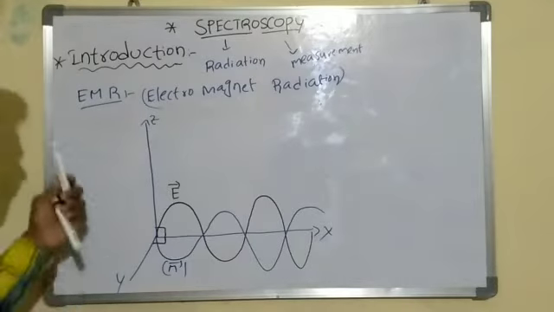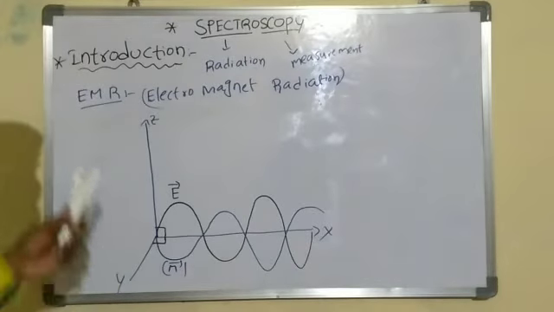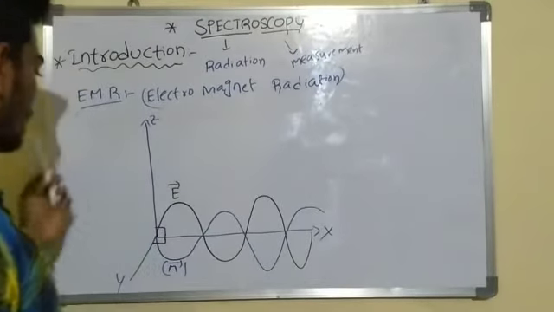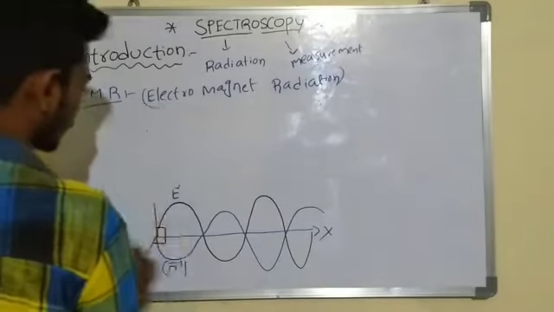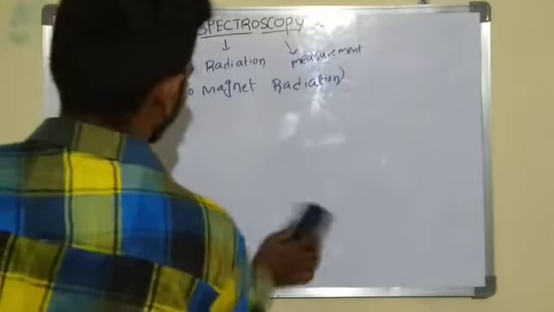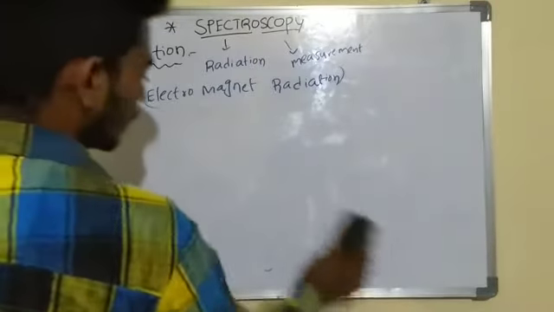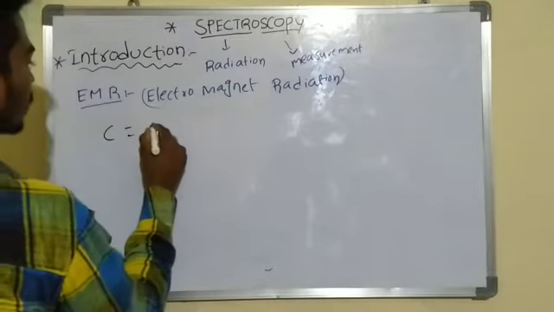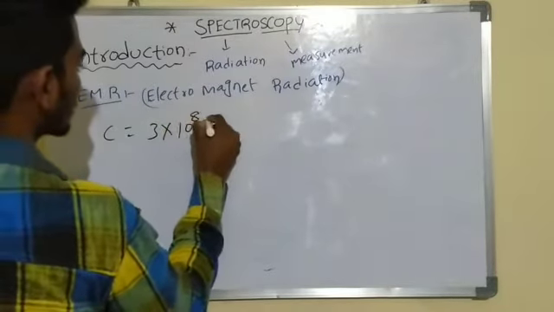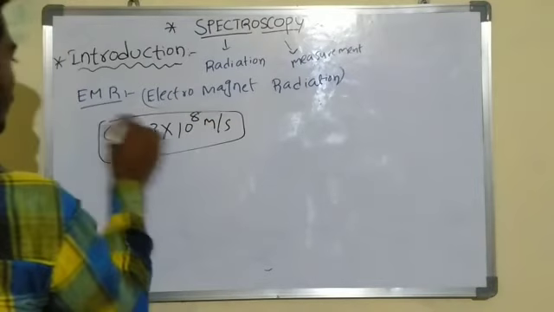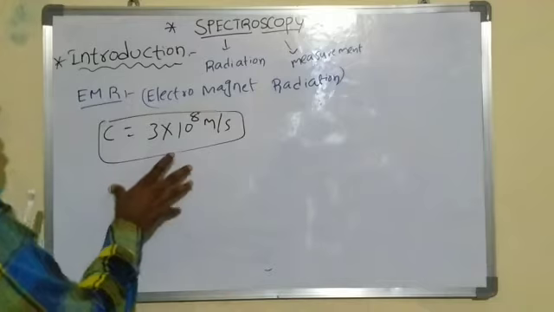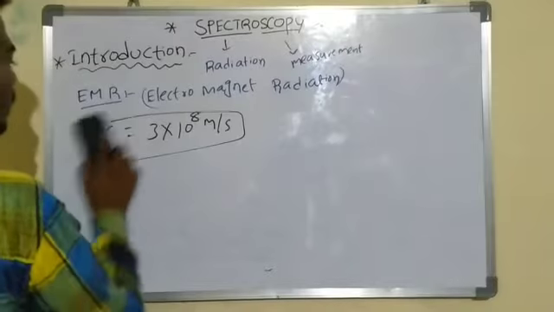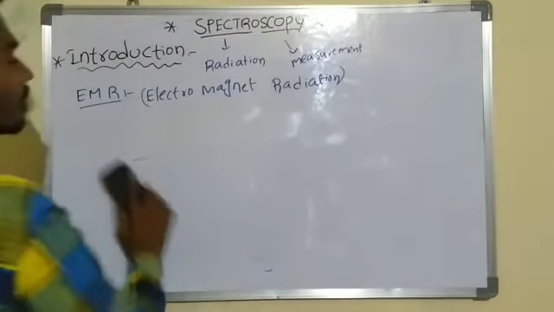Okay, in these electromagnetic radiations, what are the electromagnetic radiations? I will give some examples in this region. The velocity of radiation, that is C equal to 3 into 10 power 8 meters per second. This is the velocity of electromagnetic radiation. Now, a few examples of electromagnetic radiations.